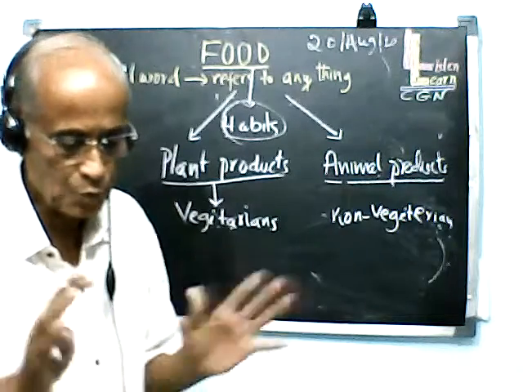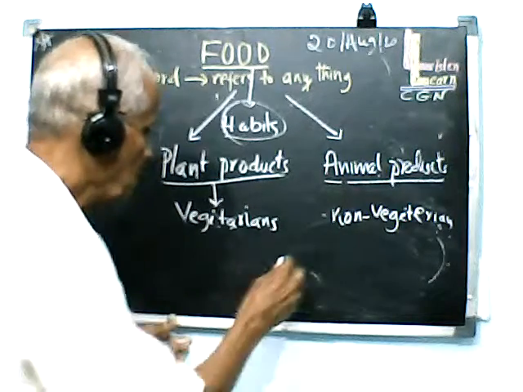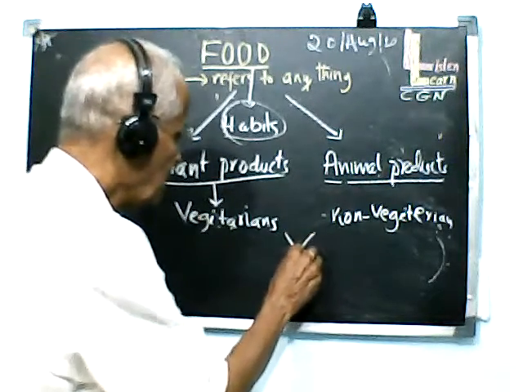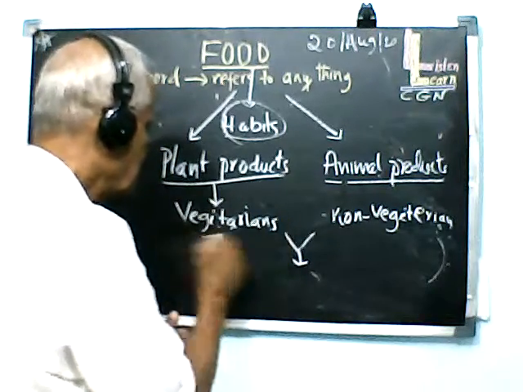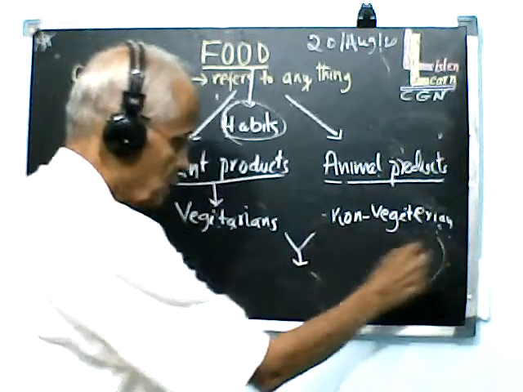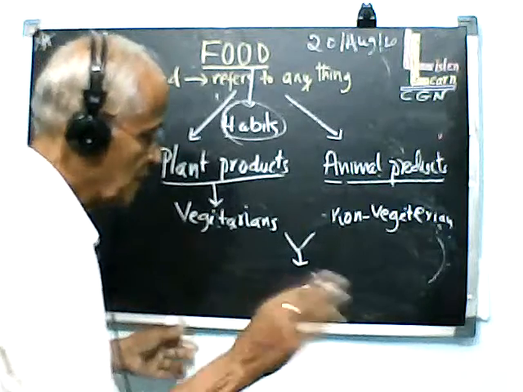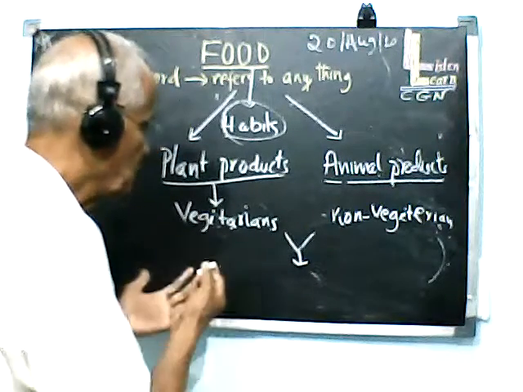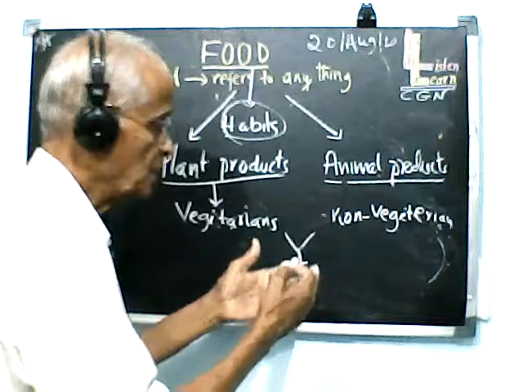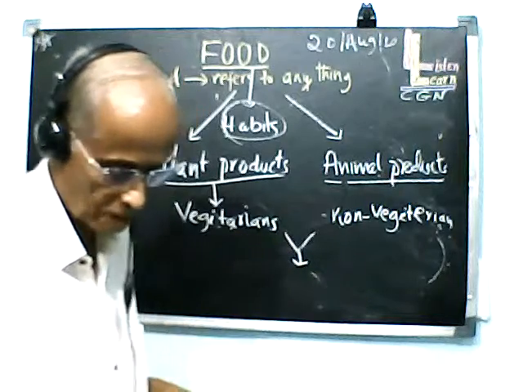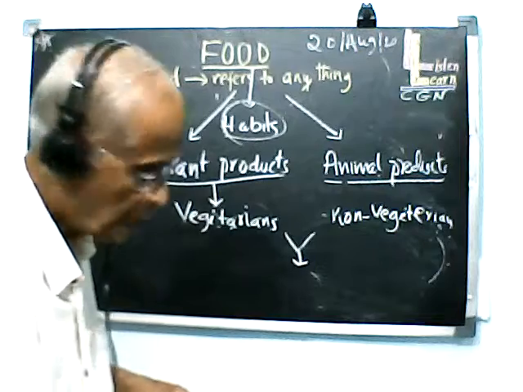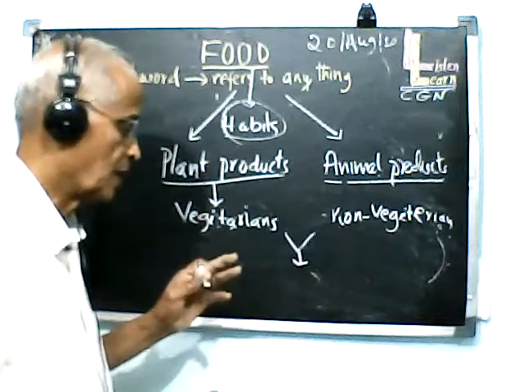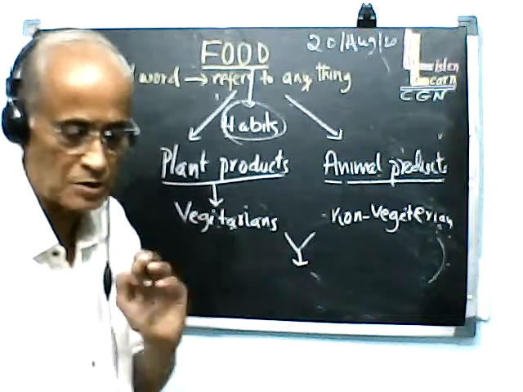Today many people sometimes become vegetarians, sometimes non-vegetarians. So we cannot say one is purely vegetarian, the other is purely non-vegetarian. Okay? I think you understand this concept now.